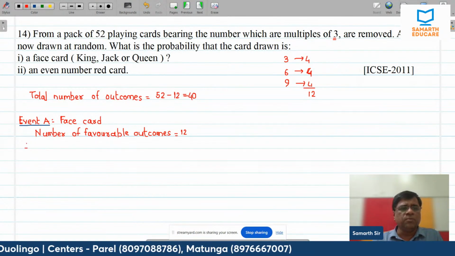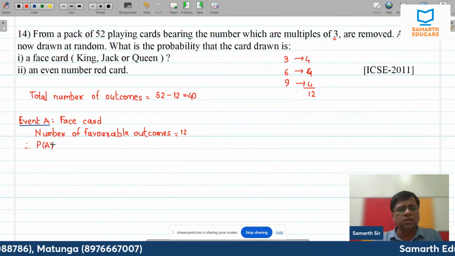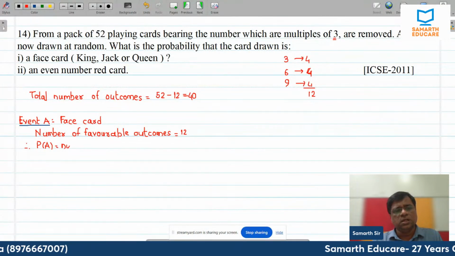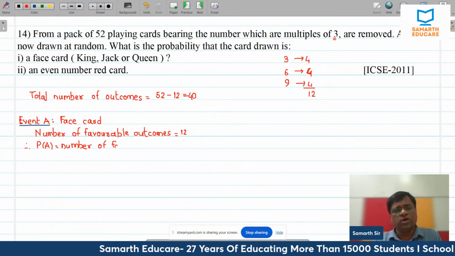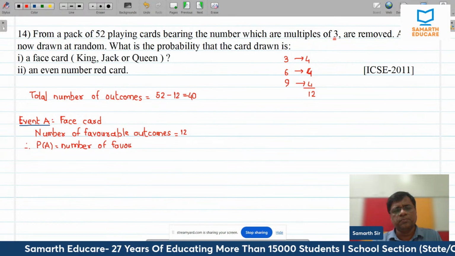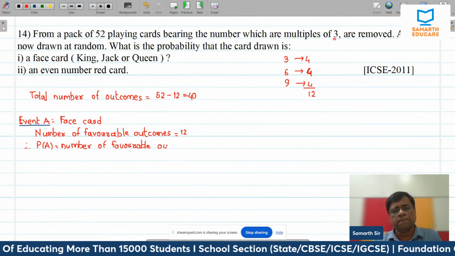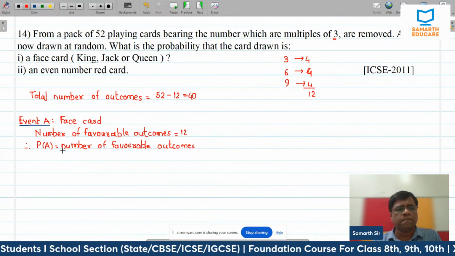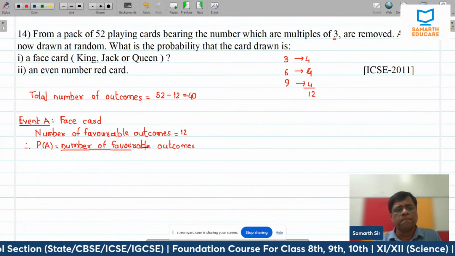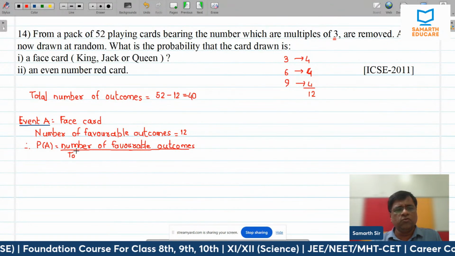That means P of A, if I want the probability of a face card, is the number of favorable outcomes divided by the total number of outcomes.